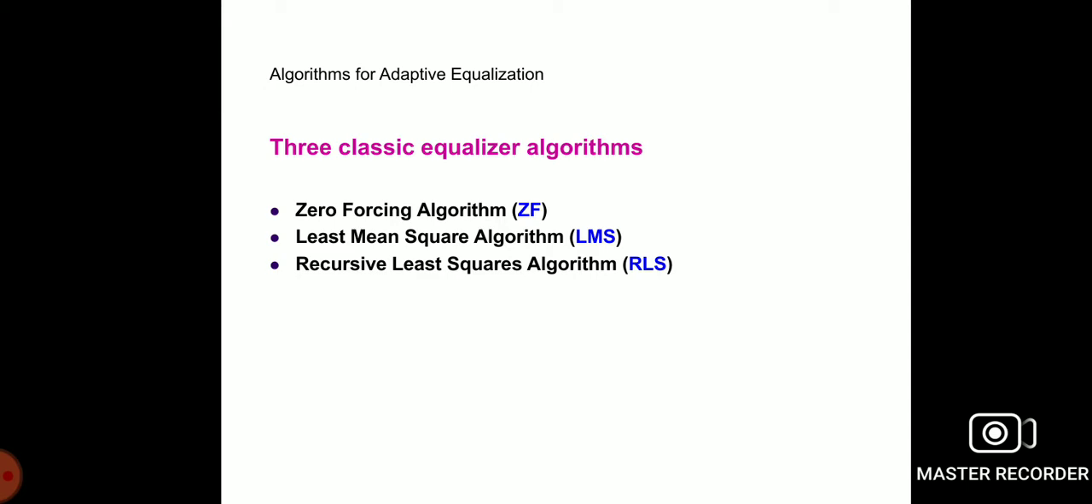Here, three different algorithms are used under the linear equalization method. Number one, the zero forcing algorithm; number two, the least mean square algorithm; number three, the recursive least squares algorithm. In the comparison of zero forcing and least mean square, zero forcing completely removes the ISI distortion, but noise enhancement is present.